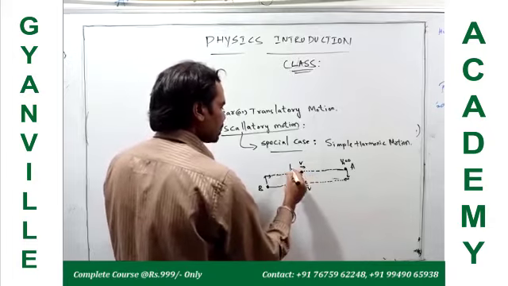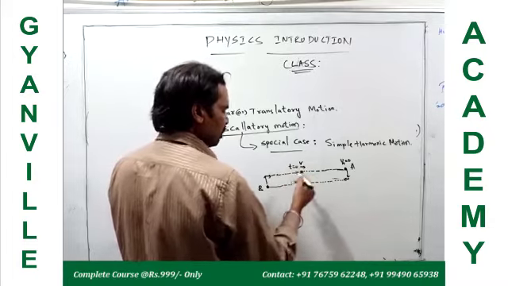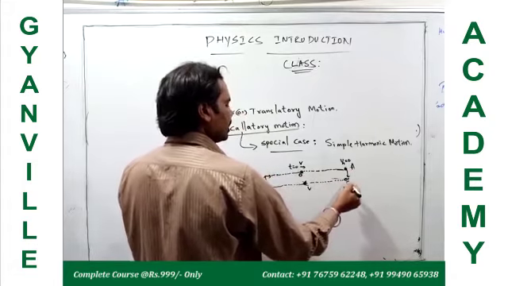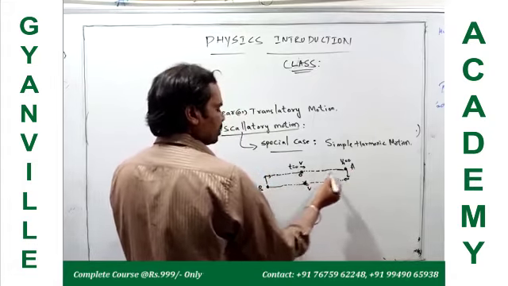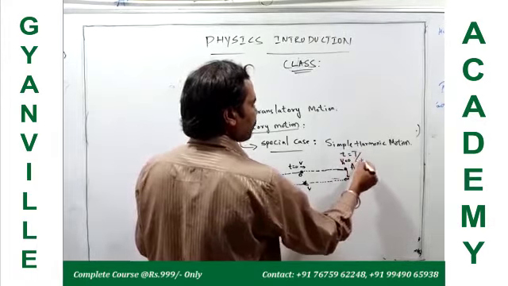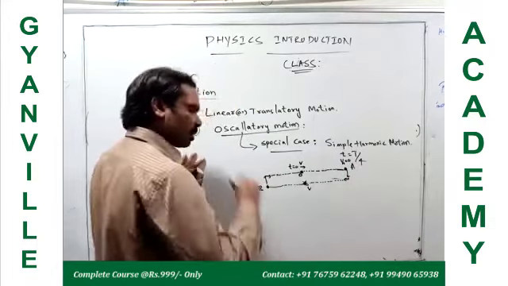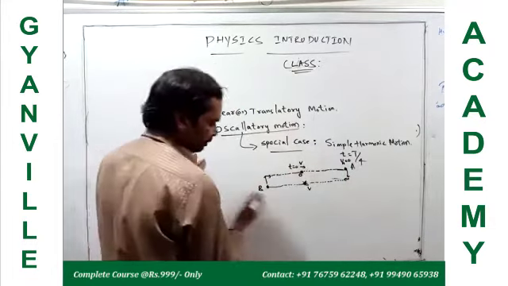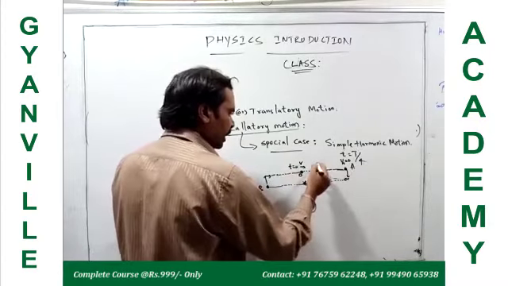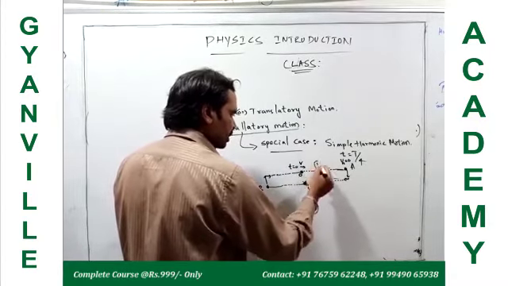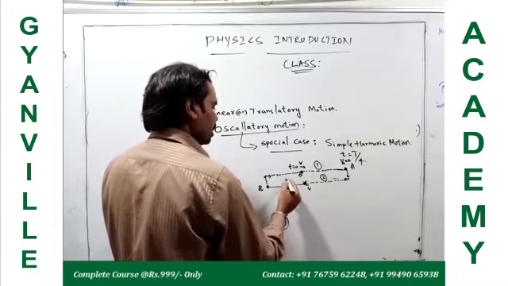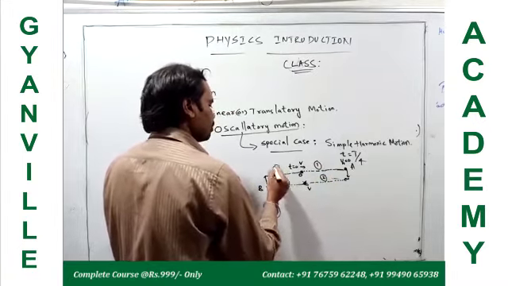So this started at t equal to 0, going to the right extreme position, then changing direction and coming back. The time taken to reach the mean position is 1/4 of the total time to complete this oscillation. We divide one oscillation into 4 parts: first 1/4, second 1/4, third 1/4, fourth 1/4.